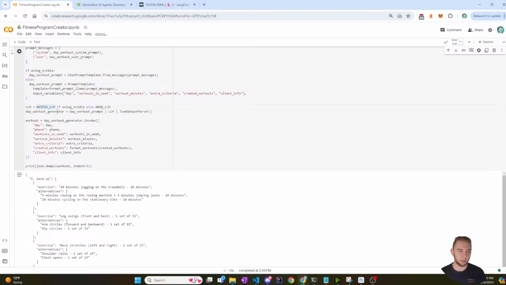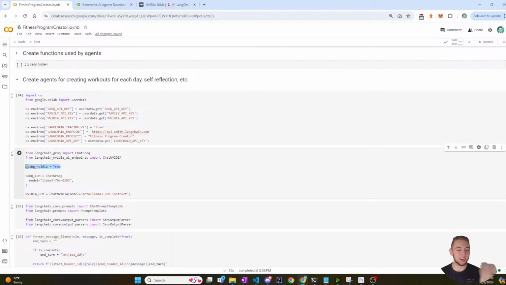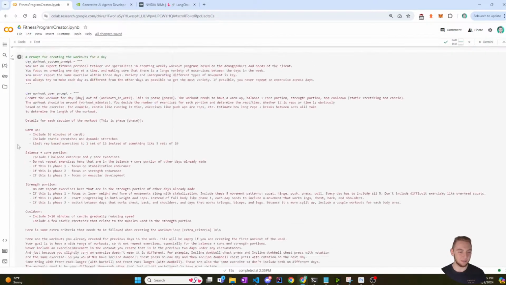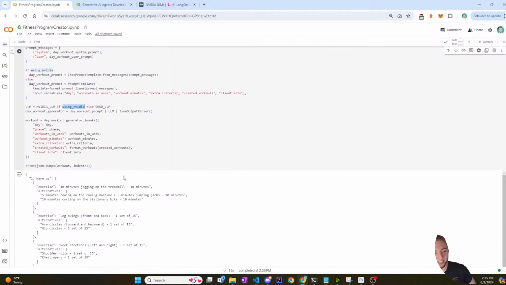I just hope, let me make sure the flag is set. It's like too good to be true that it worked first try. That never happens with software development. But yeah, using NVIDIA, so it's an NVIDIA LLM. And then if using NVIDIA, yeah, okay, all right, it worked. Let's go.